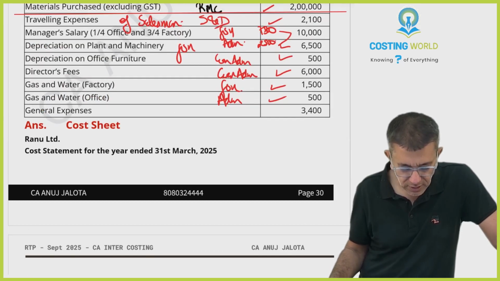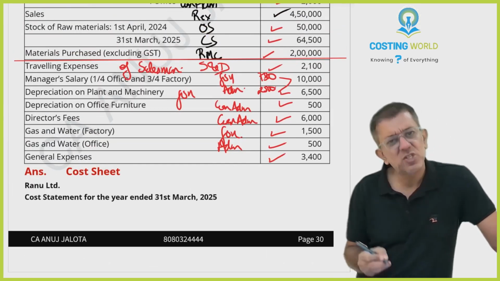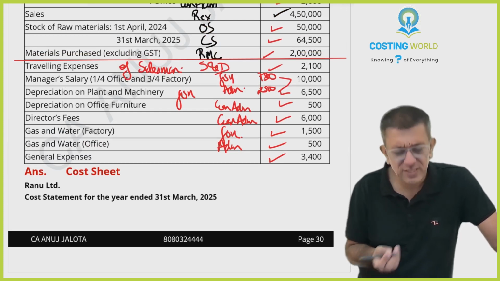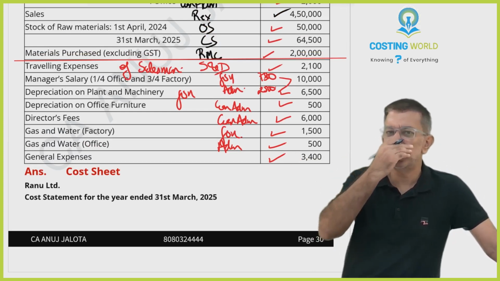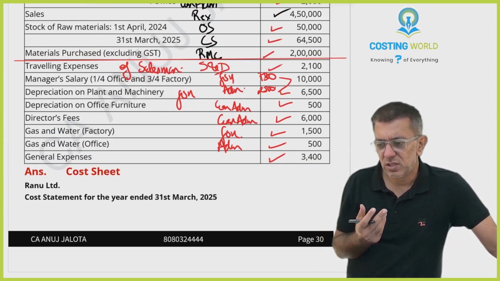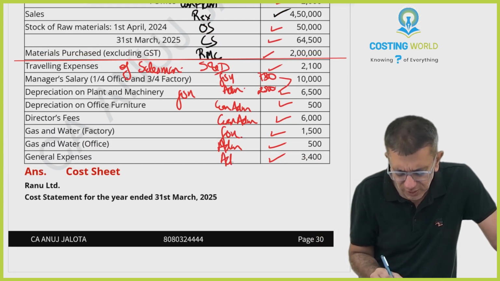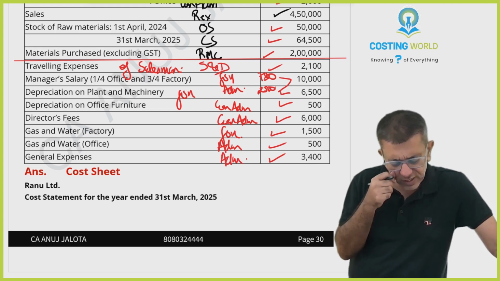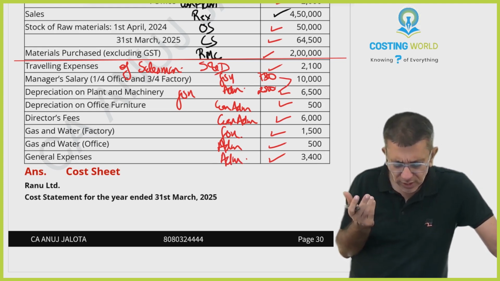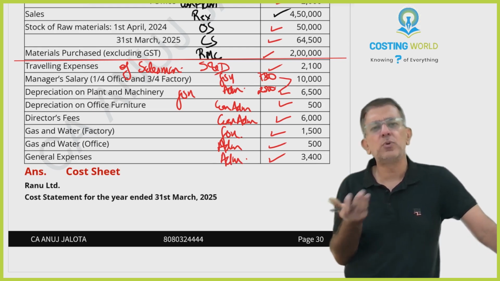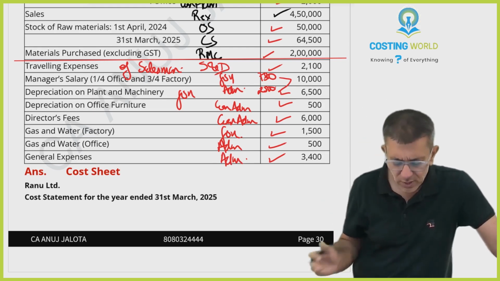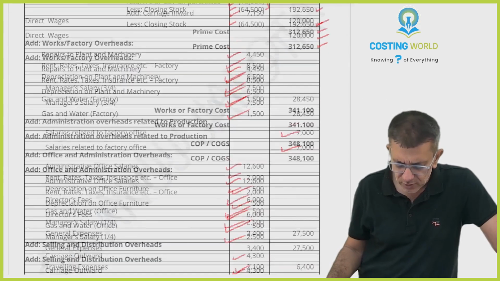Further, general expenses will mean general admin expenses only. That's common sense, I think. Those are the general expenses of the company, like some office expenses that we all incur. It should be taken like that only. General expenses will mean not related to production, to be very honest. So 3,400 should be coming as part of general admin.